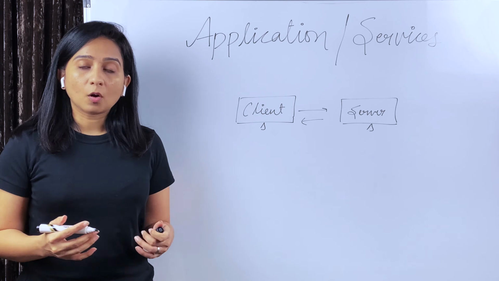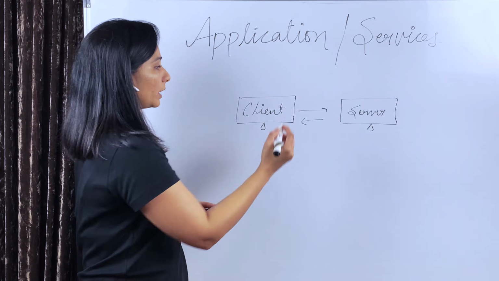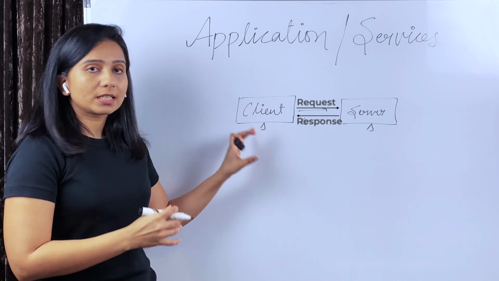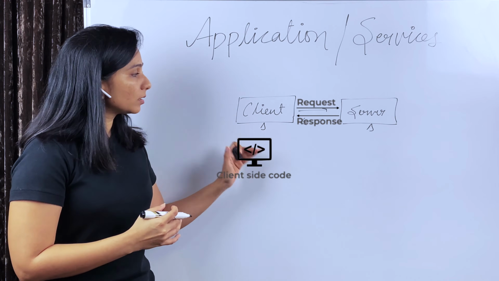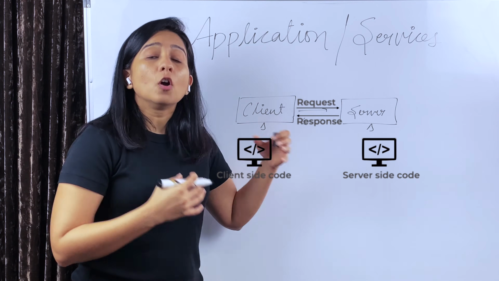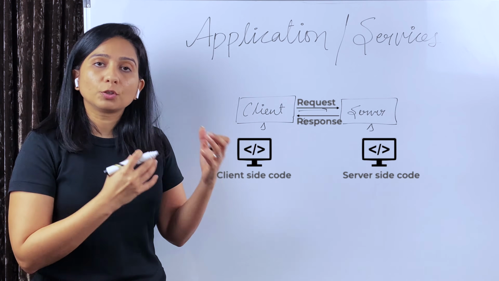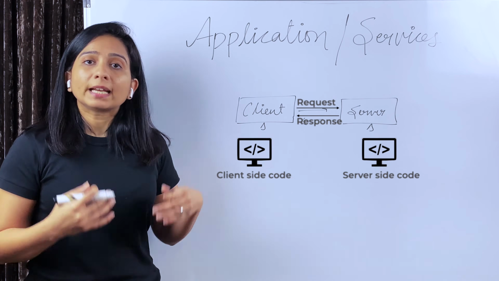Now let's understand what applications are in the context of system design. We talked about client-server architecture, where the client sends a request and the server responds back with the data. What actually exists inside these client and server machines? There is a piece of code running on client devices or instances, and a piece of code running on server instances, which is delivering a certain responsibility, a certain set of identifiable units of tasks while catering to the needs of users' requirements and the system requirements.